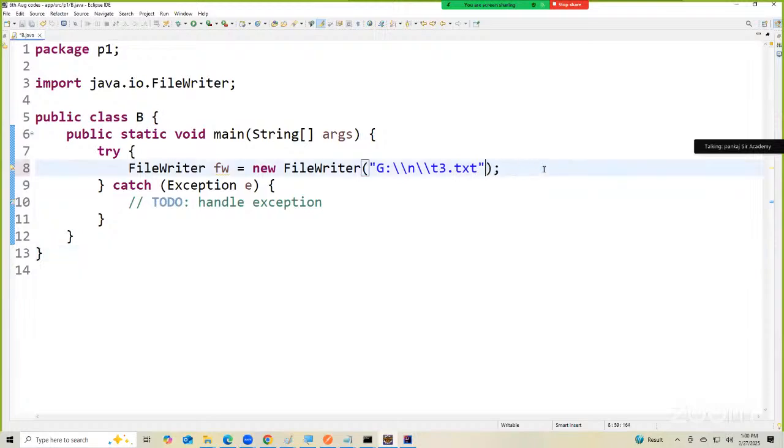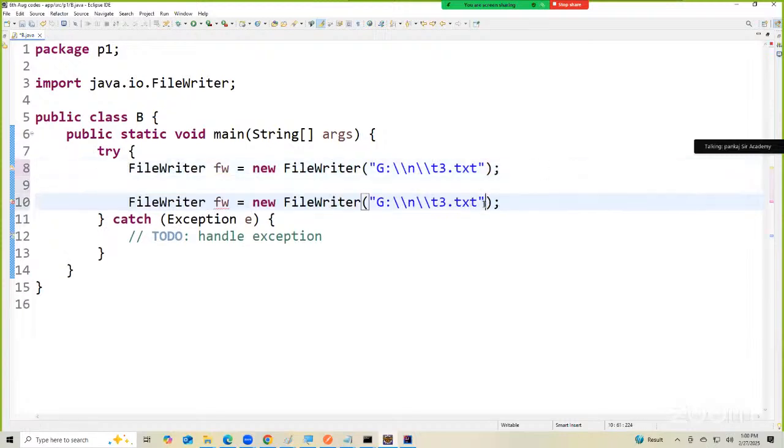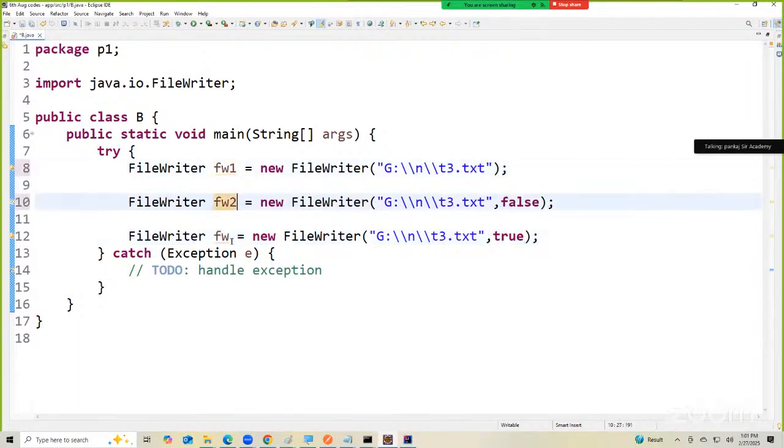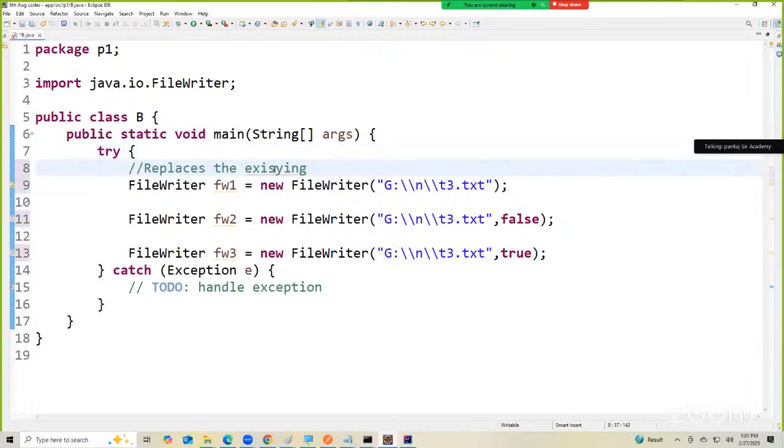If I create a file with this syntax, with this syntax where I write false, and with this syntax where I write true, they all have different meanings. FileWriter 1, 2, and 3. This one replaces the existing file with a new one.